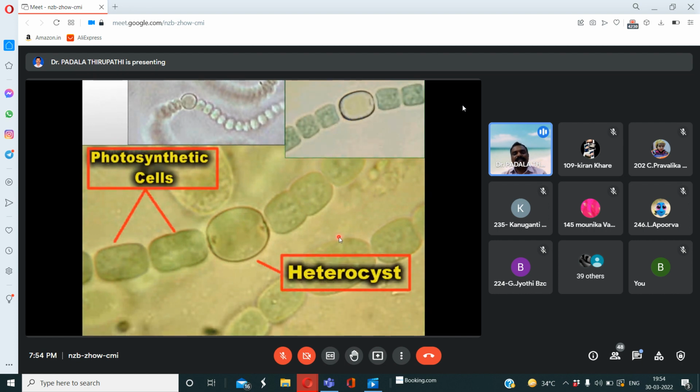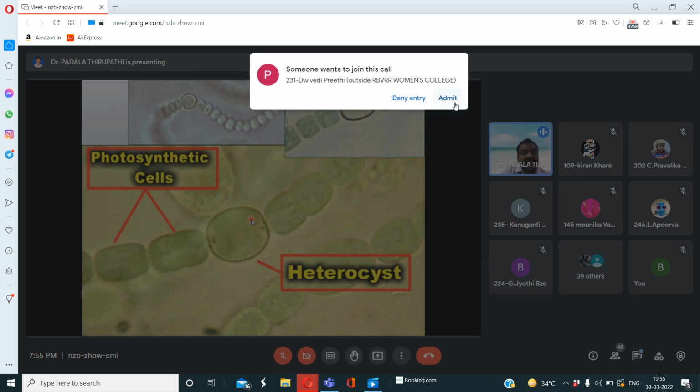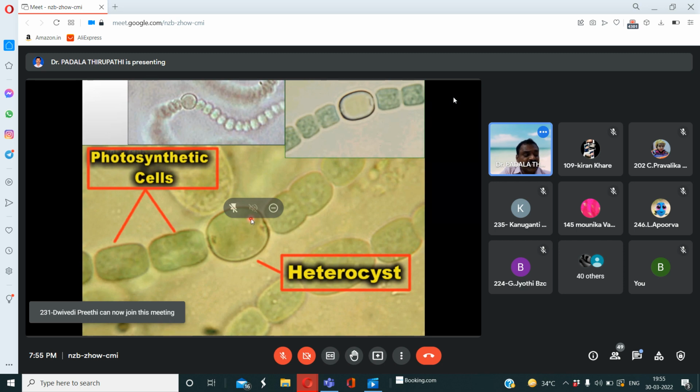So this bacteria is hydrophobic bacteria, even though they are autotrophic bacteria because they are photosynthetically active. They prepare their own food material in the presence of sunlight. So these photosynthetic cells, these Nostoc or Anabaena cells, even though they have a heterocyst also present. The heterocyst is the specialized cells which get the ability to fix the nitrogen from the atmosphere. That is the heterocyst, one of the important cells of the trichome of the green algal members.